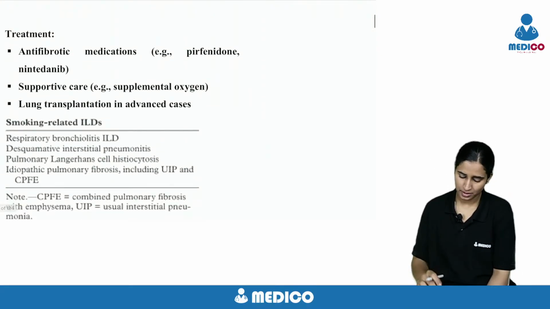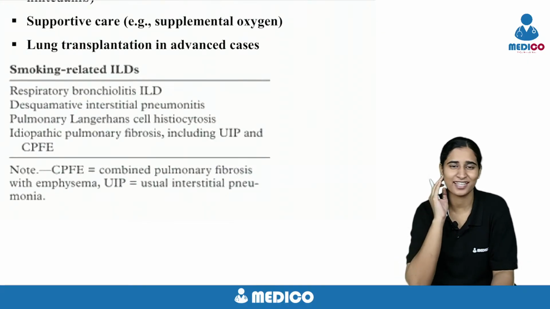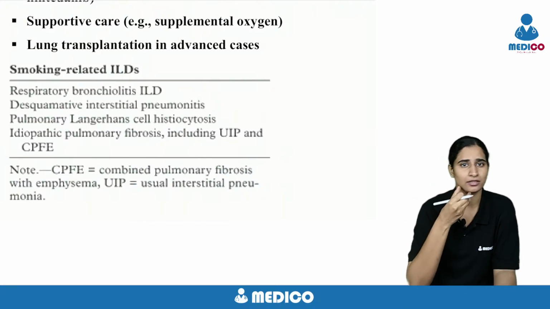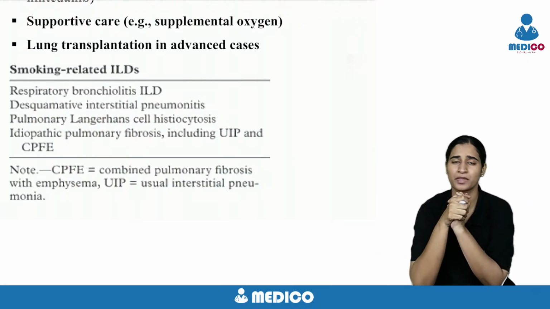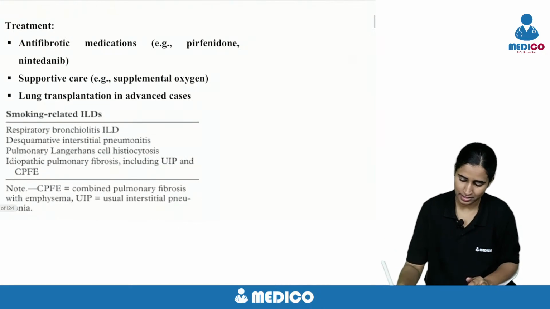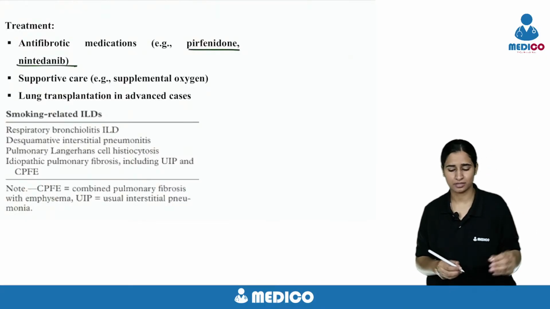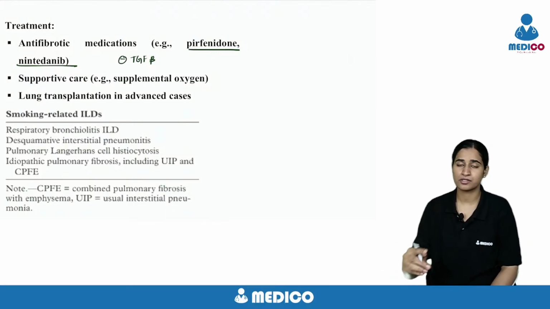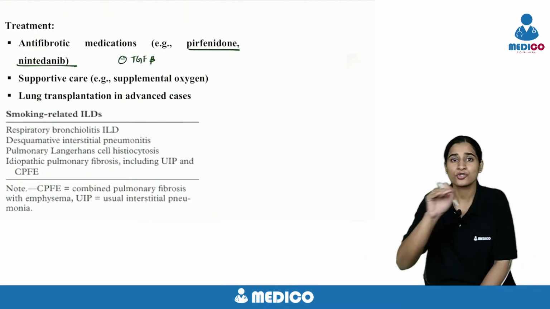So coming to idiopathic pulmonary fibrosis, we don't know the cause. The name itself is saying that it is idiopathic. So how can you treat it? You can give anti-fibrotic drugs, but it will not reverse the fibrosis. It will just slow down the progression. The drugs are pirfenidone and nintedanib. Pirfenidone and nintedanib are anti-fibrotic drugs which inhibit TGF-beta. I cannot say these drugs are curative, they will not make a whole change in the lung. They will just slow down the progression.